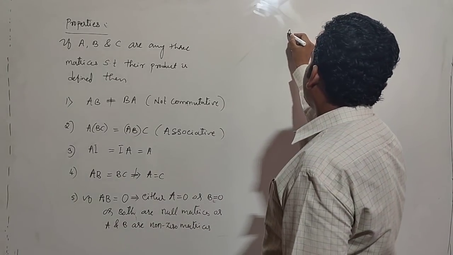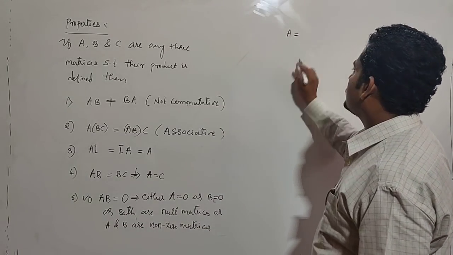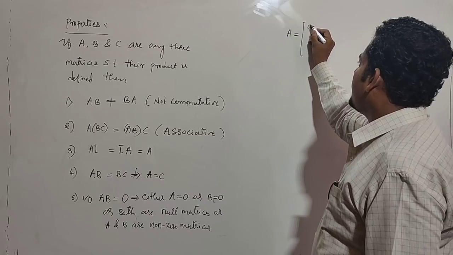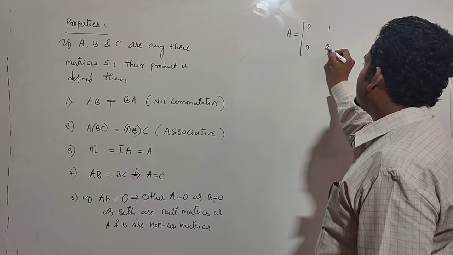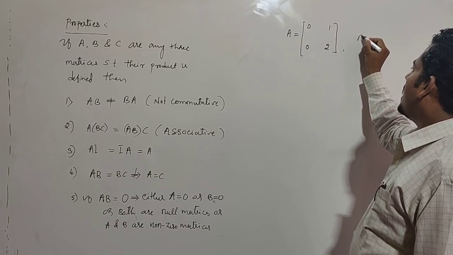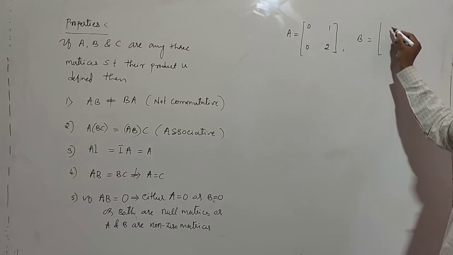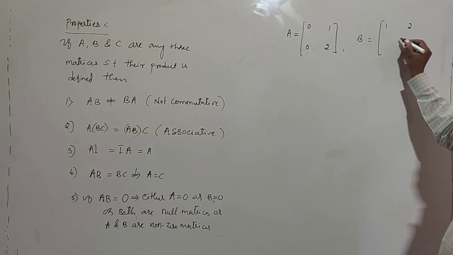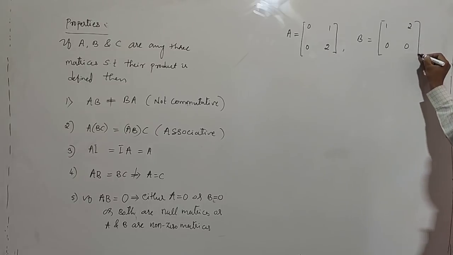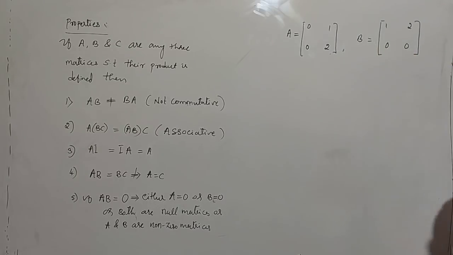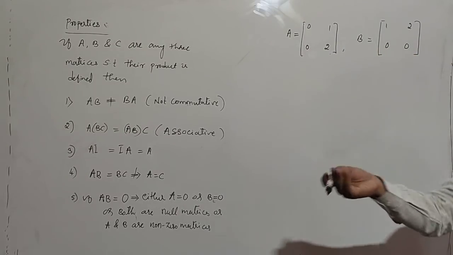Product of two non-zero matrices is equal to the 0 matrix. Matrix A is [0, 1; 0, 2] and matrix B is [1, 2; 0, 0]. Clearly both are non-zero matrices but their product is 0.